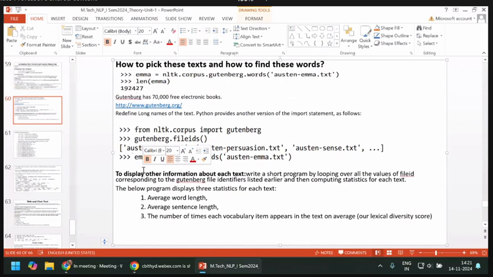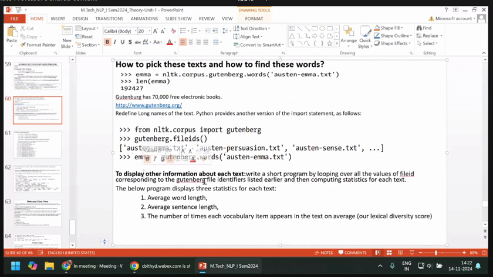To display other information about each text involved in this corpus, just write a short program looping over all the values of the file IDs corresponding to Gutenberg, so that you can fetch a common word or common sentences involved in so many documents or texts in this Gutenberg corpus. The file identifiers are listed as we have seen above, and then it computes the statistics for each text.